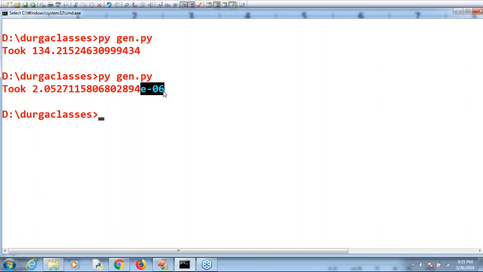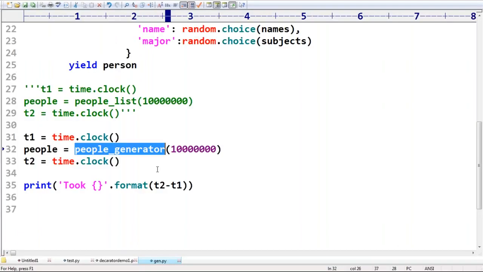Time wise, which concept is recommended? Generator concept. Next, memory wise, which concept is recommended? Generator concept. Now, sir, are you feeling generator is more comfortable when compared with the normal collections or not? My intention is just that memory wise and performance wise, the generator concept is good. But how to write generators? That part I will take care of. Okay, clear up to this?